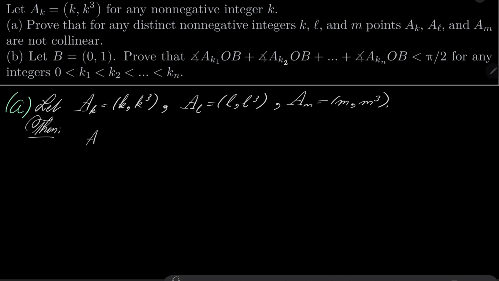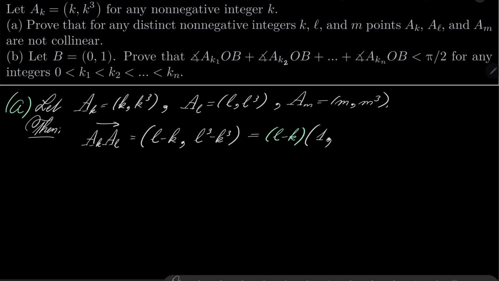Then, vector A_k A_l is (l minus k, l cubed minus k cubed), and this can be factorized, and we'll get (l minus k) times vector (1, k squared plus kl plus l squared).